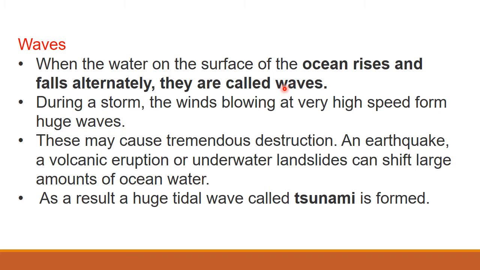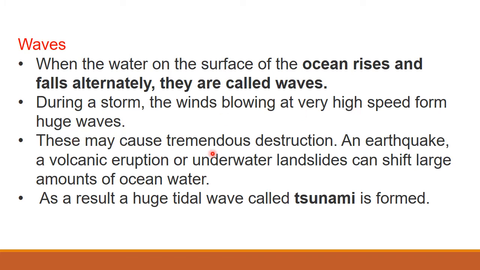During a storm, the wind blowing at a very high speed forms huge waves. So if the wind is heavy, what will happen? Waves will also be very high. This may cause tremendous destruction.